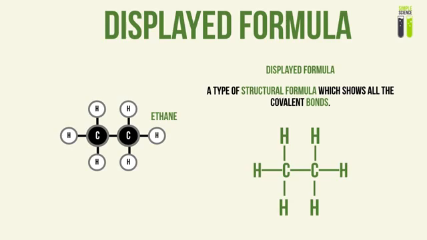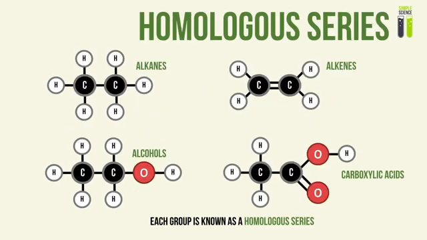Okay, so those are basically the 3 main formulas you can use to describe any organic compound. So let's look at a concept, as I mentioned briefly, the homologous series. In our IGCSE organic chemistry, you will learn about 4 main groups of organic compounds. The first being the alkanes family, second being the alkenes family, third being the alcohols family, and the carboxylic acids.